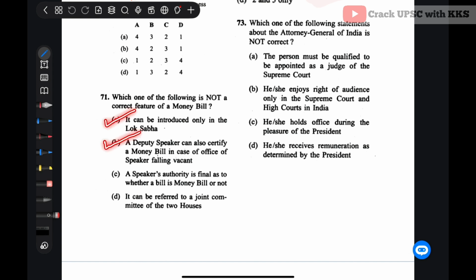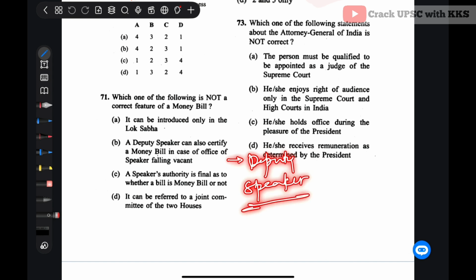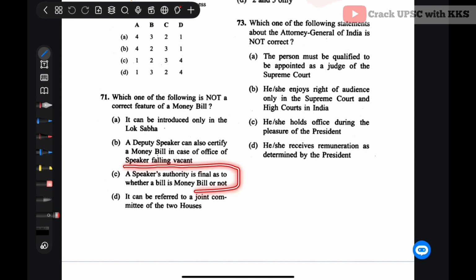Deputy Speaker can also certify a money bill in case the office of the Speaker is vacant. So the technicality here is, when the office of the Speaker is vacant, the Deputy Speaker discharges the duty of Speaker. So B would be also correct. The Speaker's authority is final as to whether a bill is a money bill or not. So C is also correct. So A, B, C are correct, while D is incorrect.